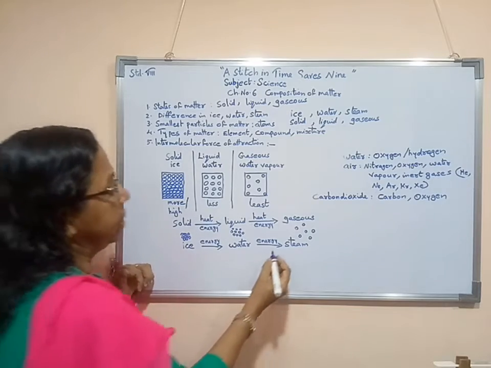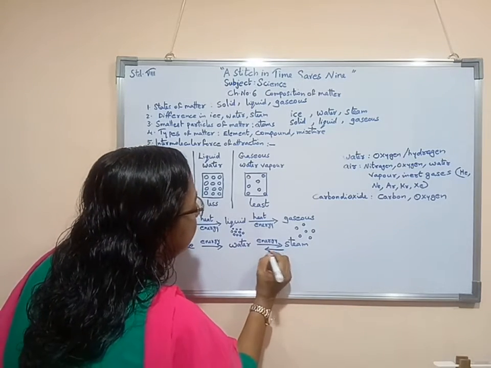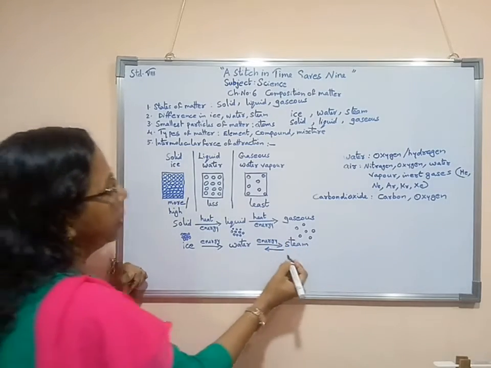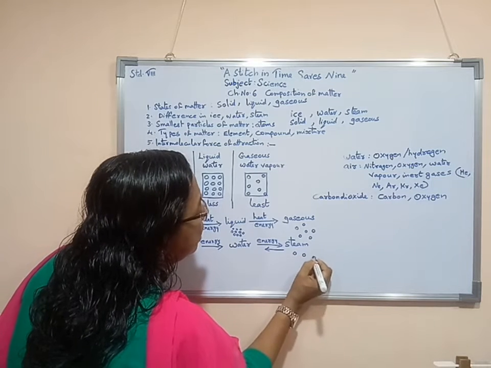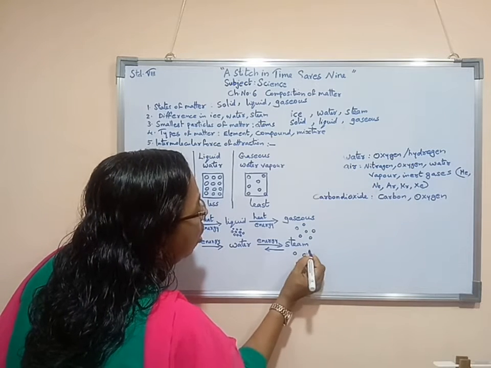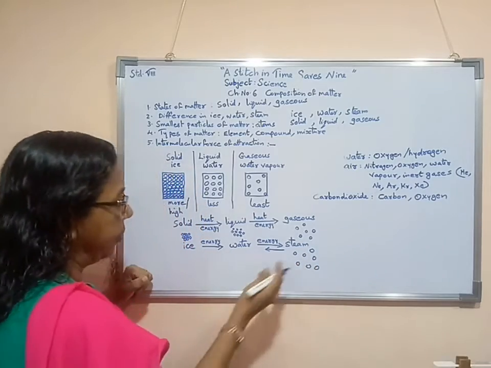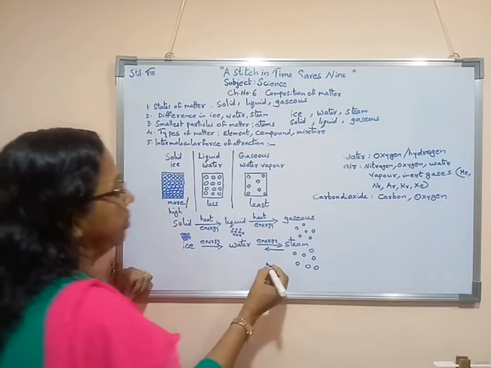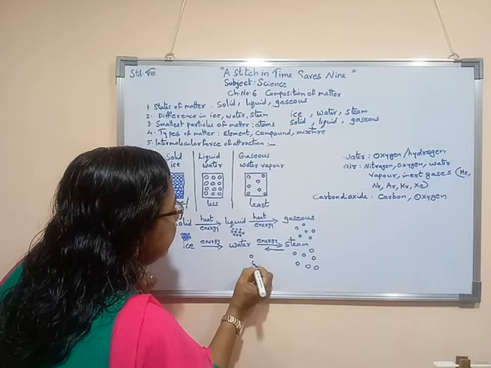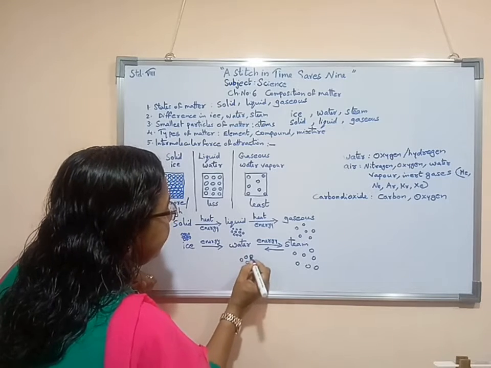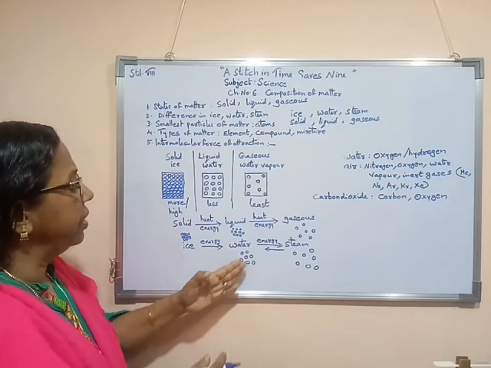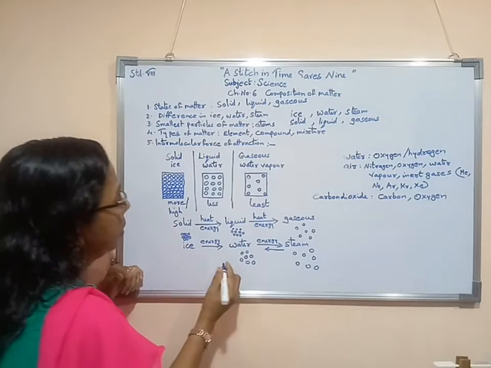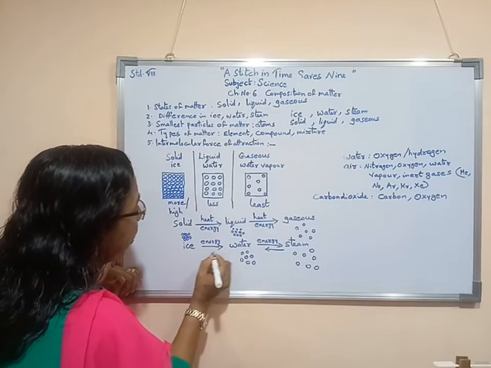Now when we cool it, that means if we are cooling steam, we are removing energy from it. Before that, their energy was more, and as a result these molecules were far from each other. When we remove the energy, that means when we cool it, these particles start to move a little less. As a result, the distance between the molecules of water is a little closer. Now again when we remove the heat from it, that means again we cool it.